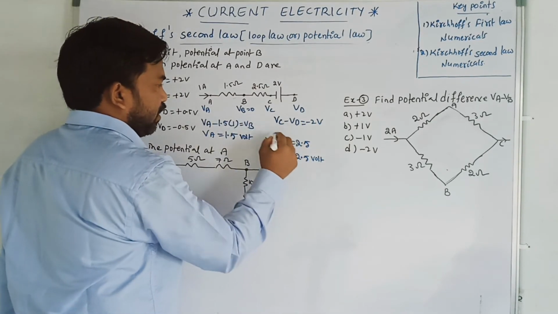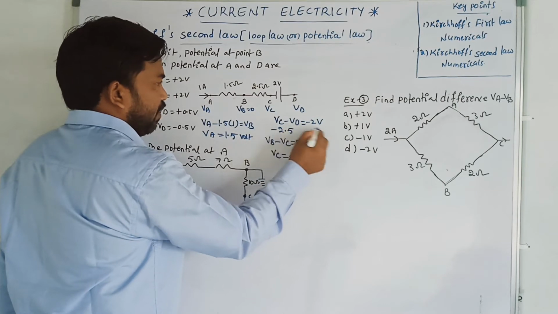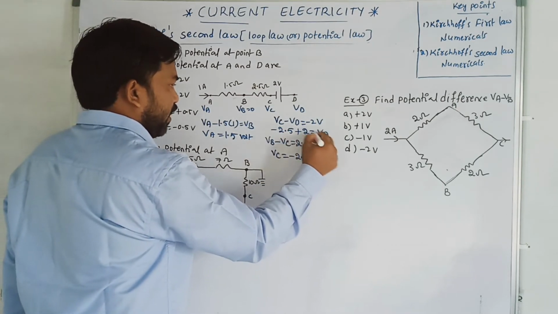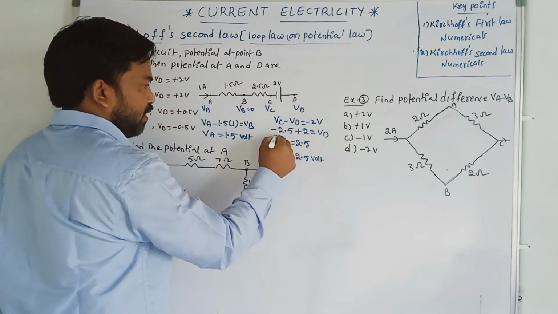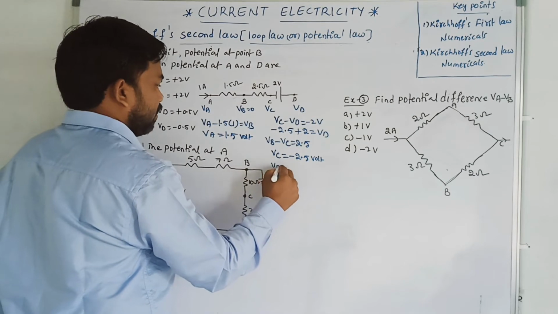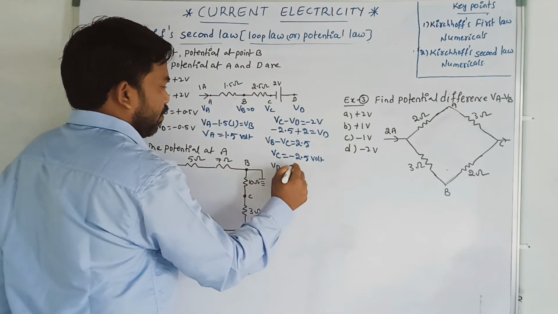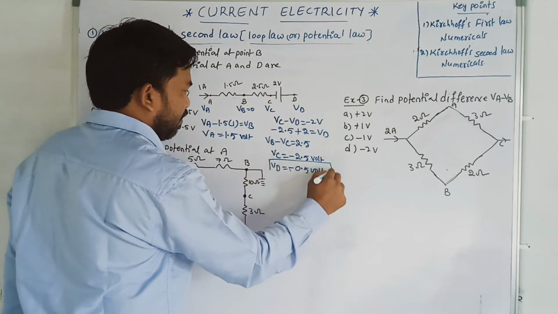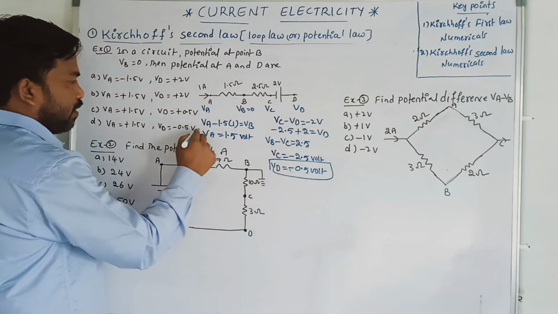VC is equal to minus 2.5, and this minus 2 coming to this side means plus 2 is equal to VD. That implies VD is equal to minus 0.5 volt.